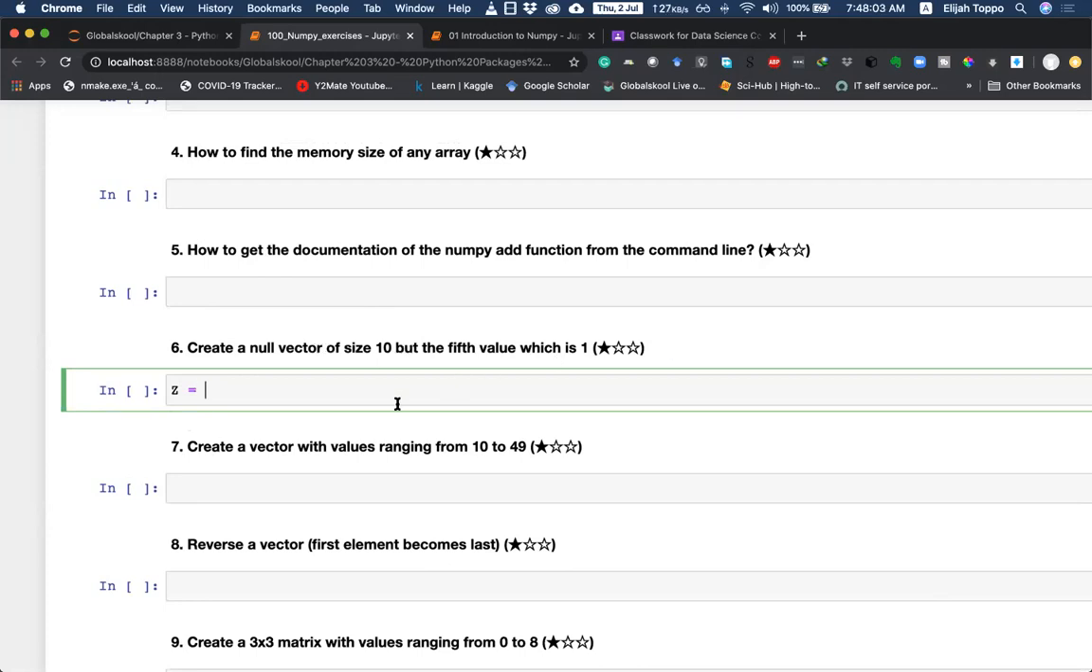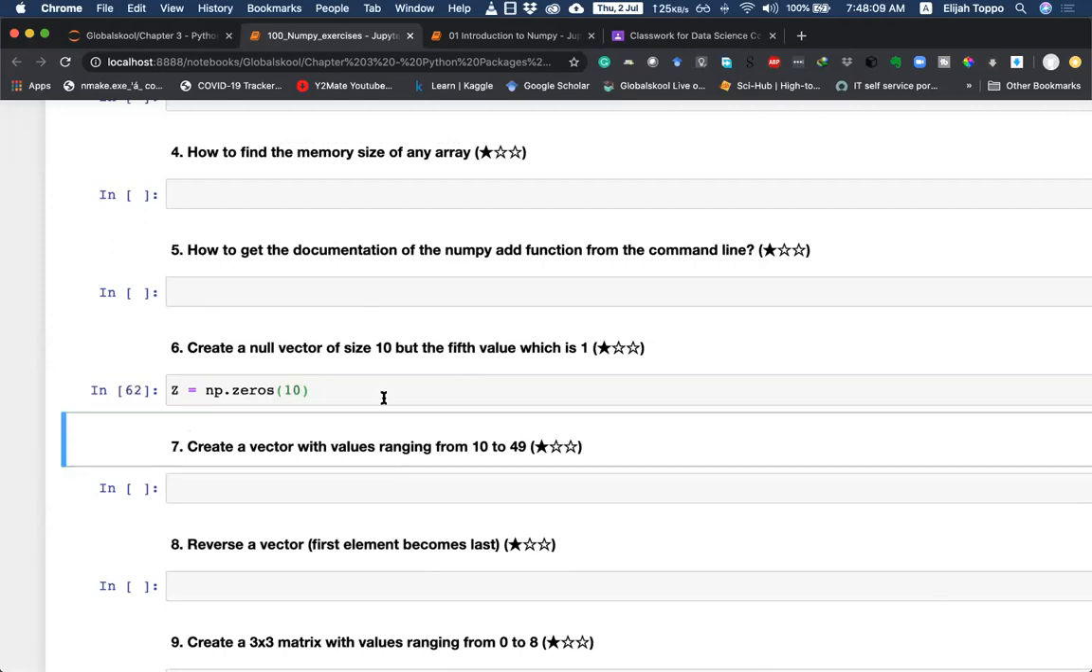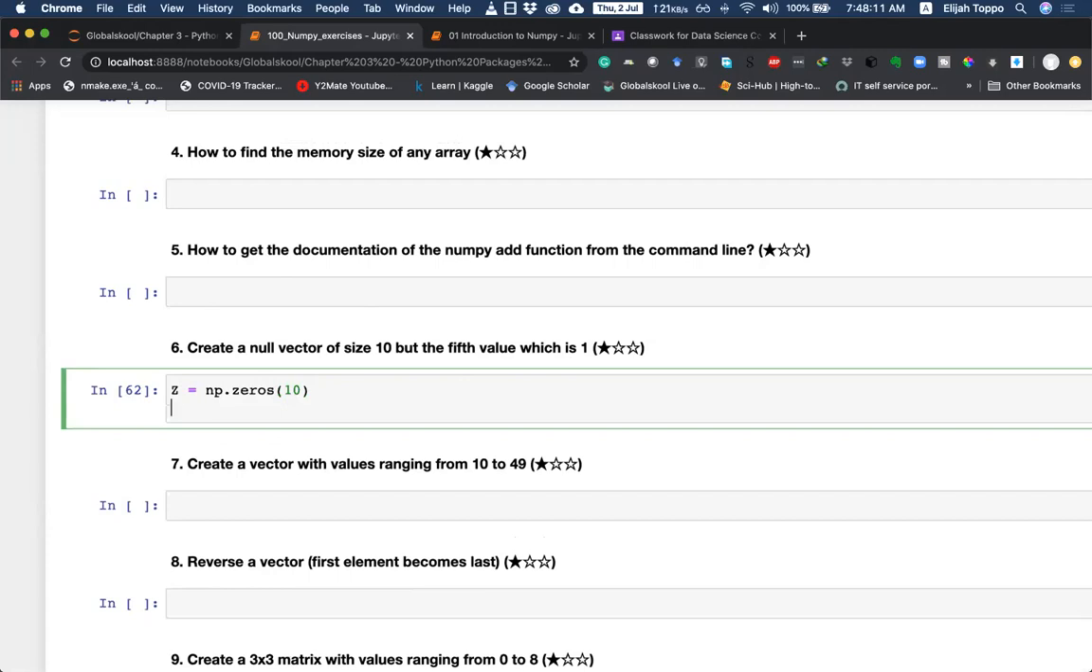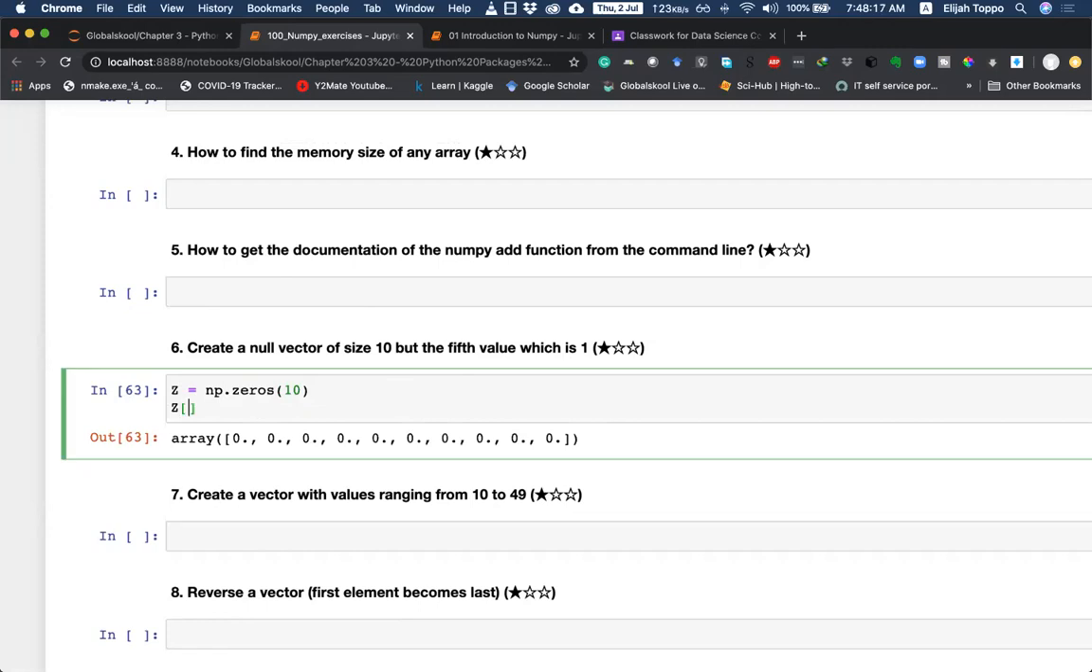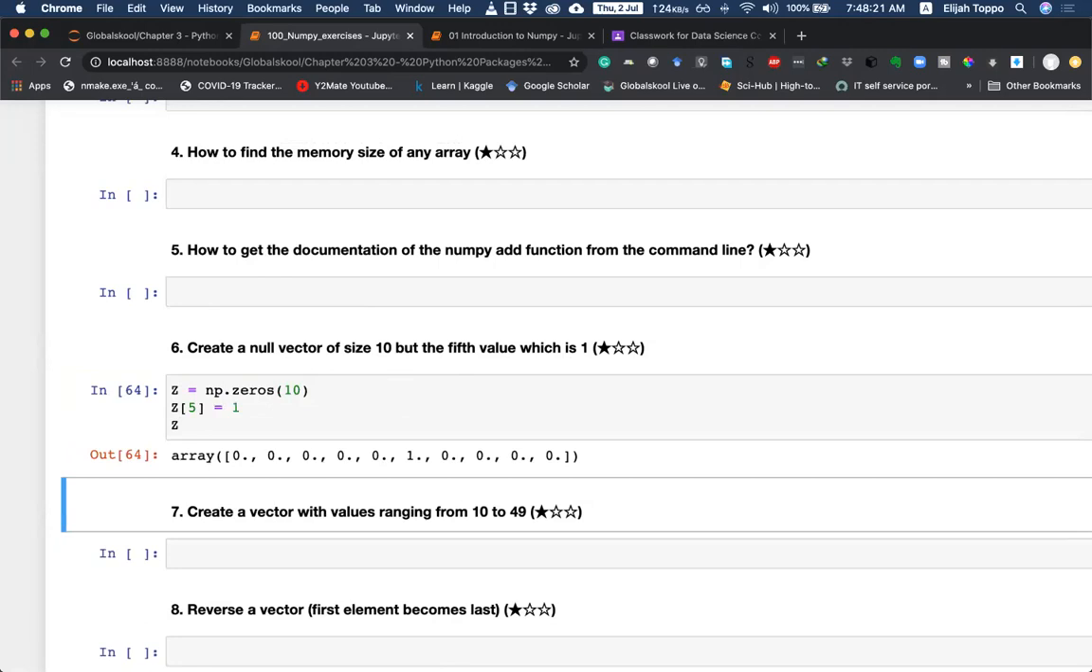Size 10, but the fifth value is 1. So first we'll create np.zeros of size 10. If I look at Z, we can see again, Z is of size 10 and the fifth value is 1. We can say Z of 5 is equal to 1. And when I put Z, I can see that, okay, 0, 1, 2, 3, 4, 5, fifth value is 1.